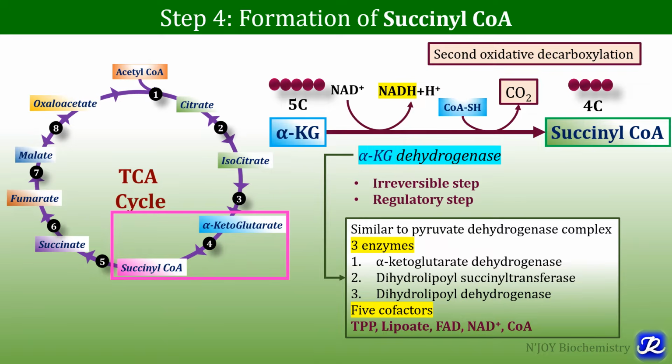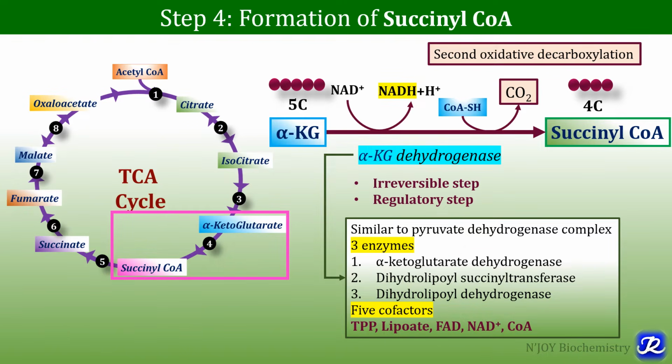Now this alpha ketoglutarate dehydrogenase is similar to the pyruvate dehydrogenase complex. Please watch a video on pyruvate dehydrogenase complex. I have described in detail how this enzyme works, and I am giving the link in the description as well as in the suggested video. Like pyruvate dehydrogenase complex, this is also a complex having 3 enzymes.